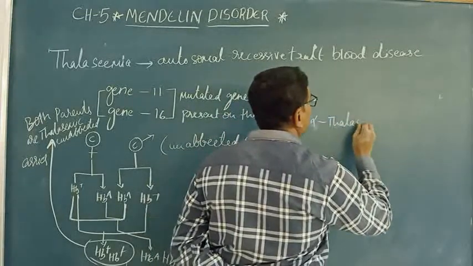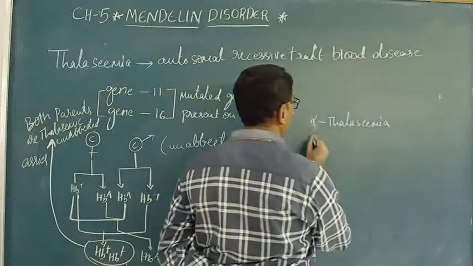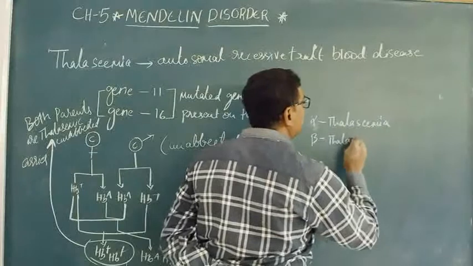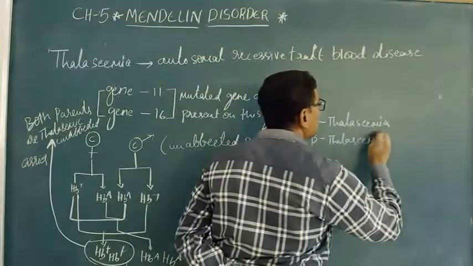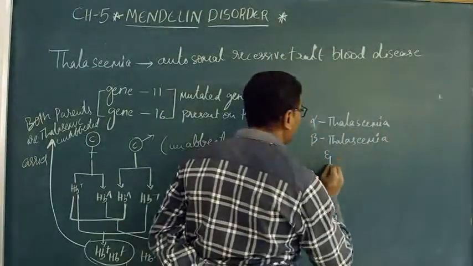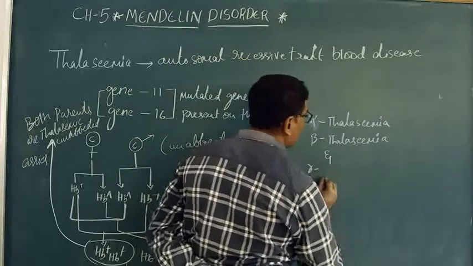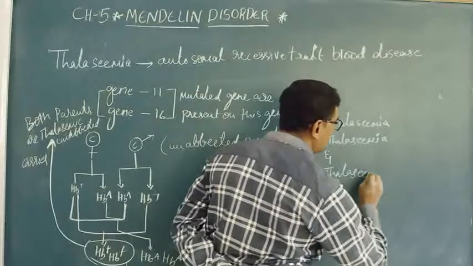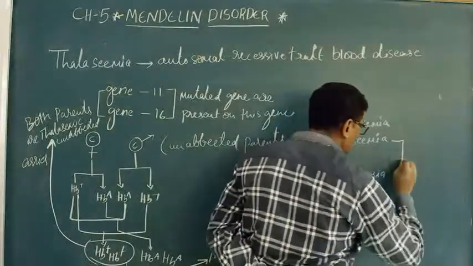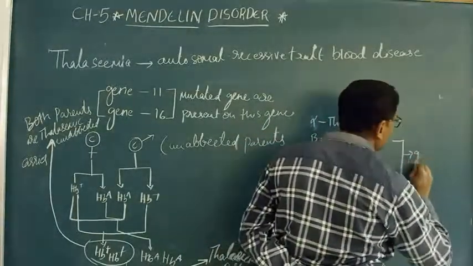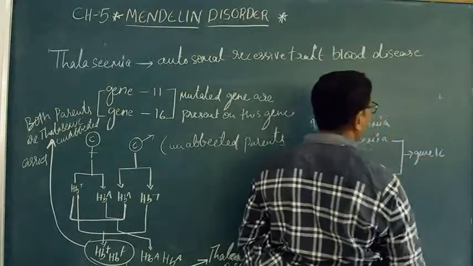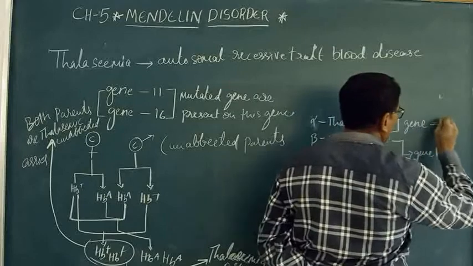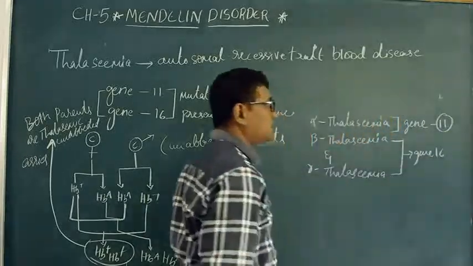Alpha thalassemia, beta thalassemia, and gamma thalassemia. These two are responsible for gene number 16 alteration. This is responsible for gene 11 alteration.